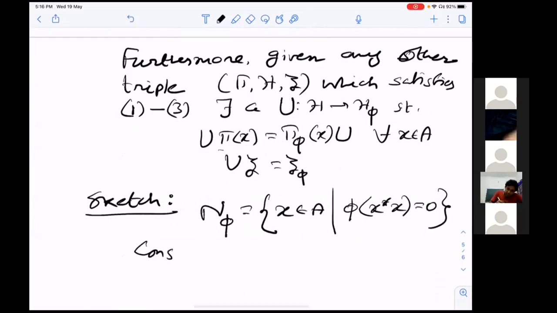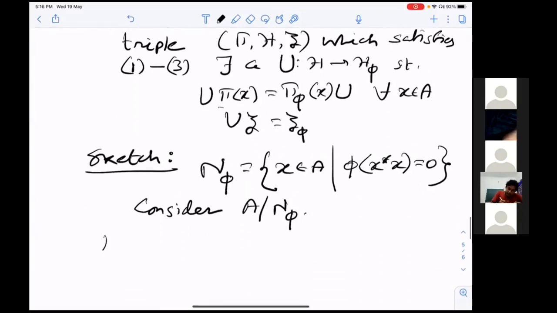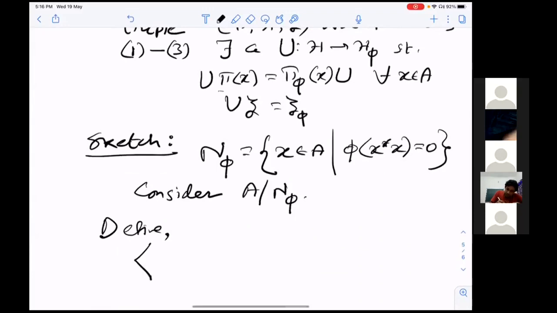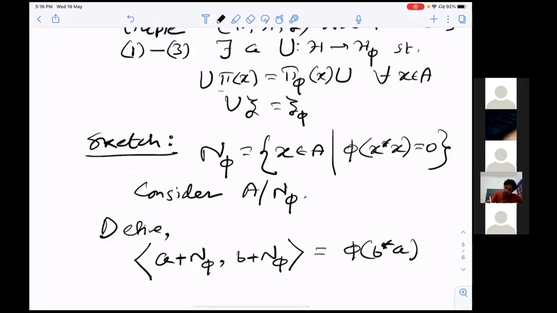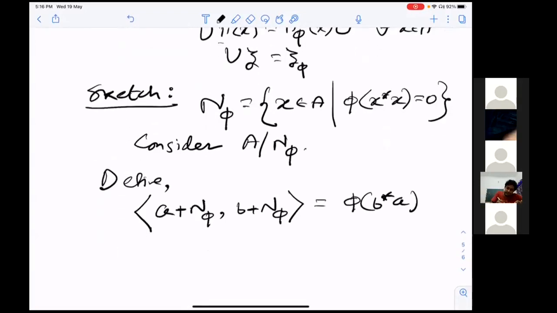Then consider A mod N_φ and define a form: ⟨a + N_φ, b + N_φ⟩ just define this as φ(b*a). Right. Then one can check, as an exercise, that this one is a genuine inner product.